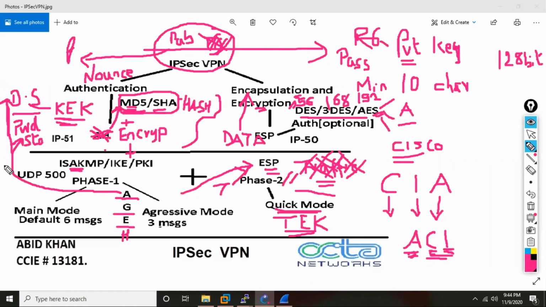So the initial key, which will be exchanged to do the authentication, that information also will be secured. And once the authentication is successful, once both the sides have authenticated each other successfully, then as I said, they will decide what? The key pair for encrypting the data, which will be used by ESP. And when ESP gets its key, it will encrypt the data. And when it is encrypting the data, it will use what? These algorithms.